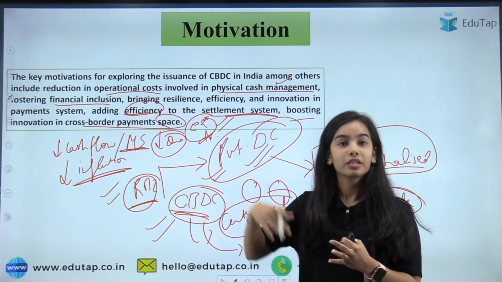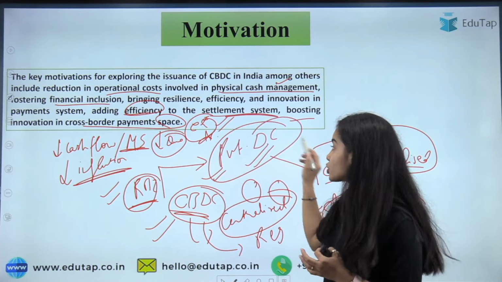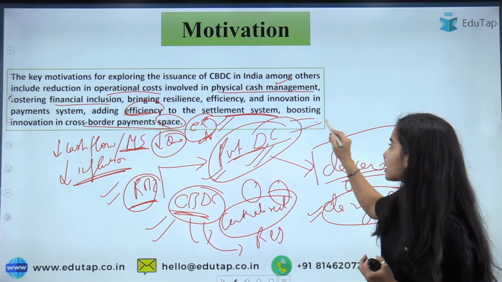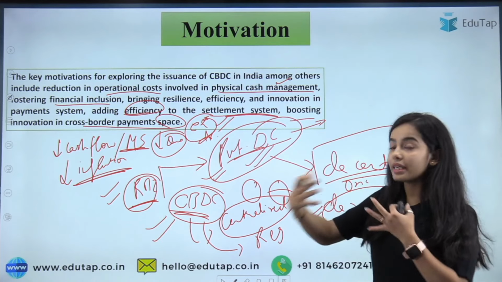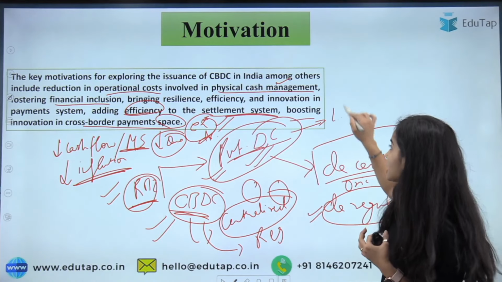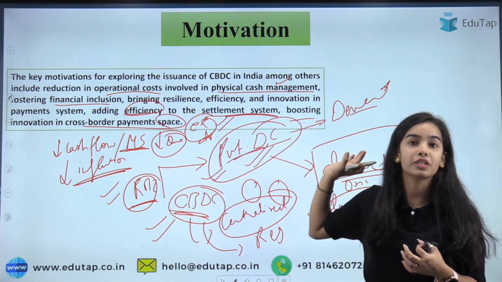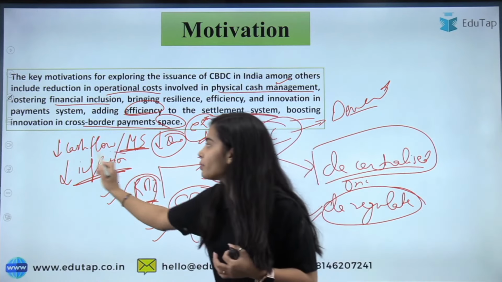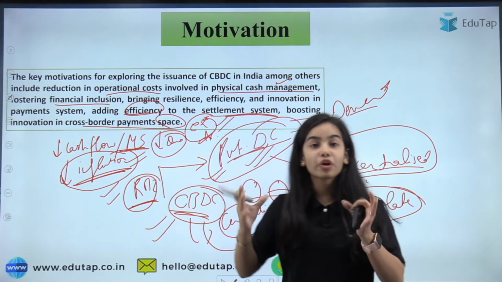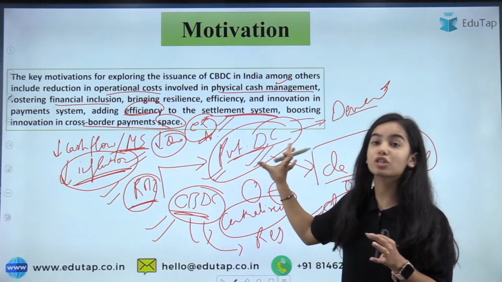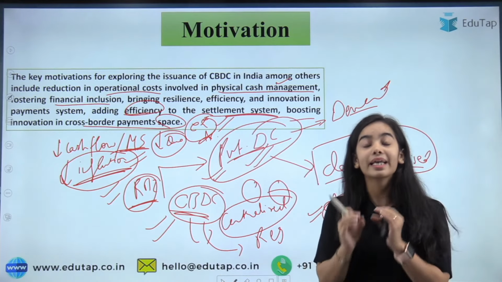But what if the cash has been reduced, but there is too much private digital currency going around, and this private digital currency is being used to demand a lot, and the demand is continuously increasing because people have too much private digital currency with themselves. So the inflation will not be stopped by the RBI, and the monetary system will start destabilizing because there is private digital currency that is not being regulated at all.